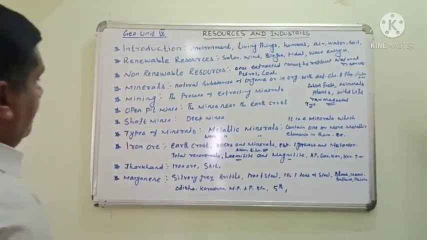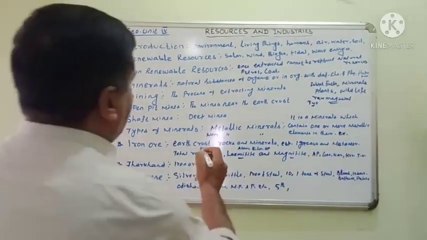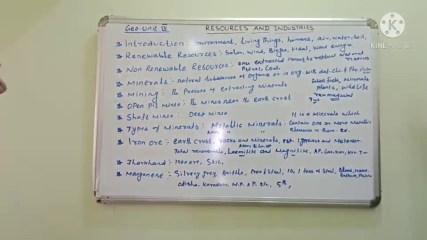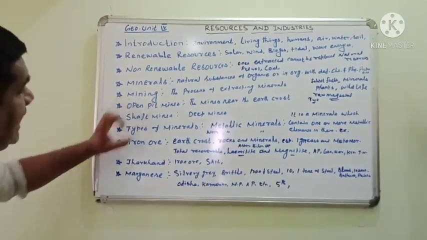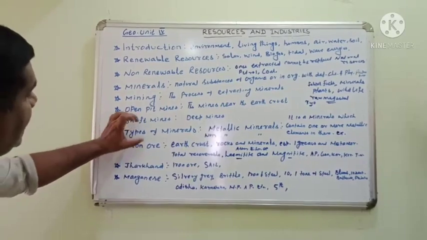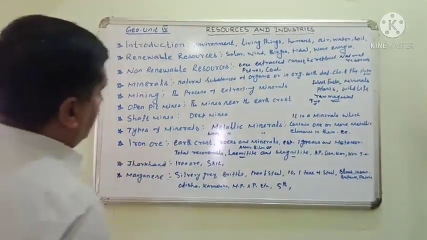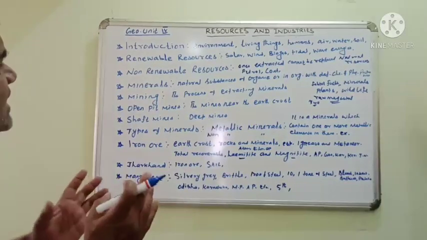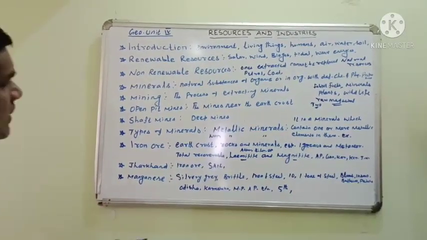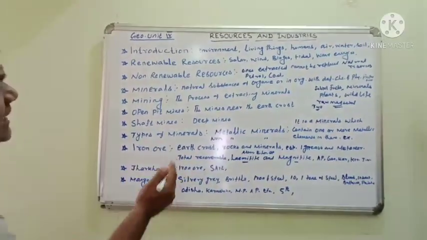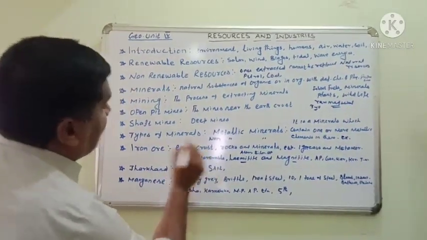Note it. Iron ore. We are going to see a metallic mineral. Listen here carefully. Iron ore is widely distributed in the earth crust.